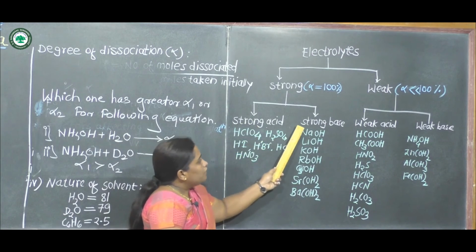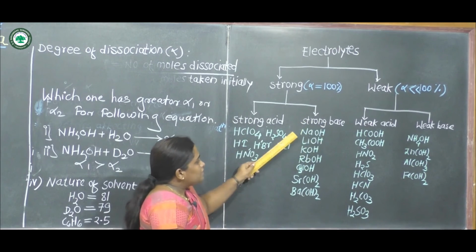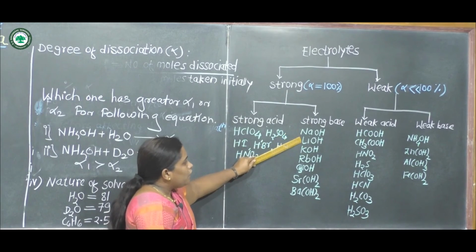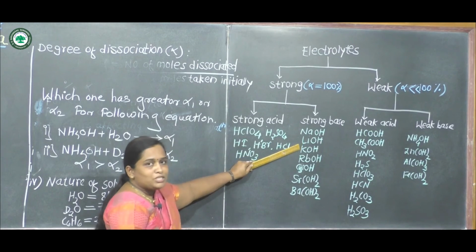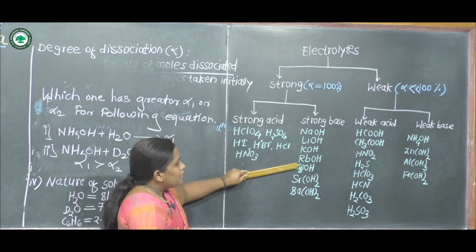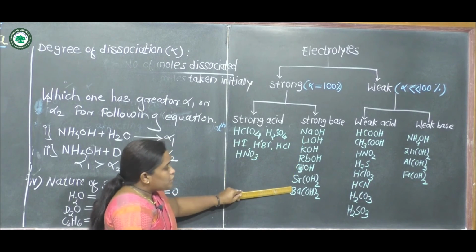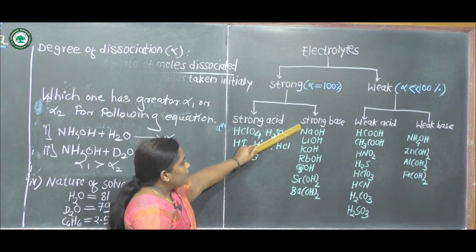Now which are examples of strong bases? First is NaOH, sodium hydroxide, LiOH, lithium hydroxide, KOH, potassium hydroxide, RbOH, rubidium hydroxide, CsOH, Sr(OH)2, Ba(OH)2. These are examples of strong bases.